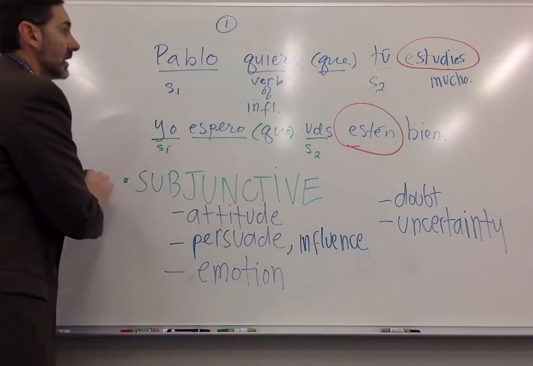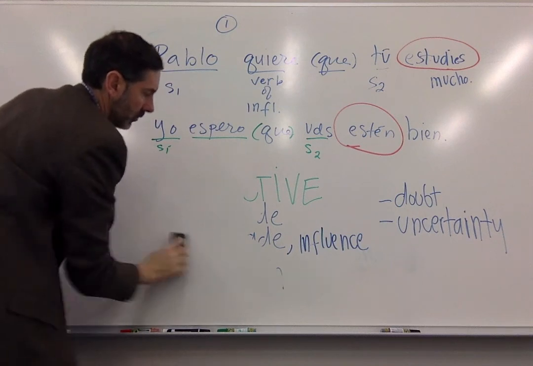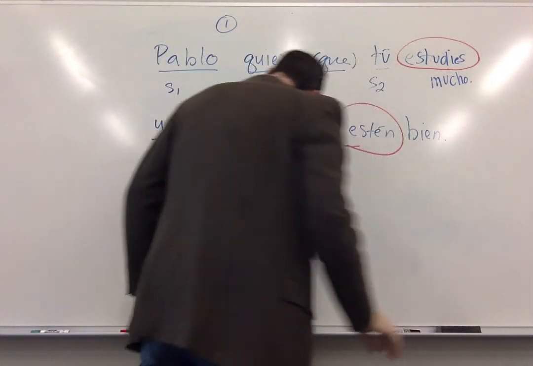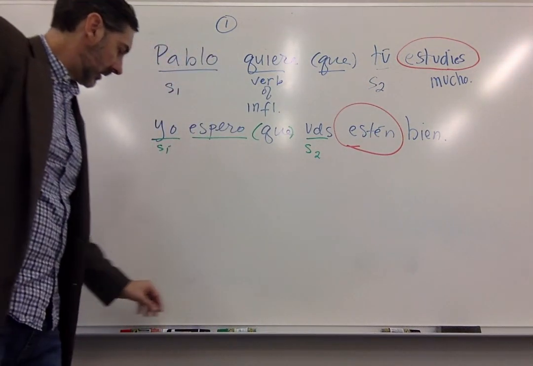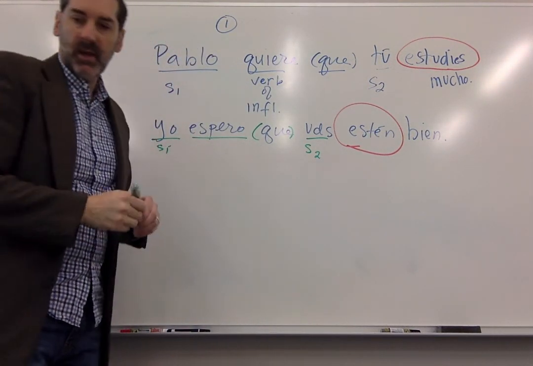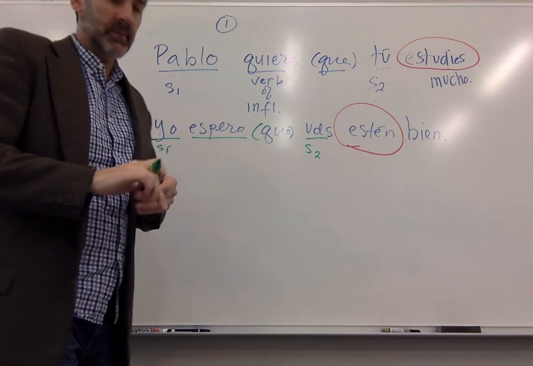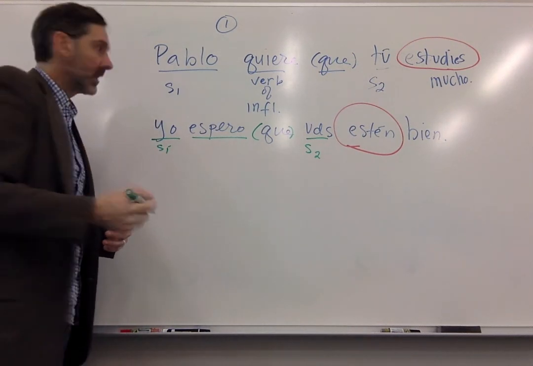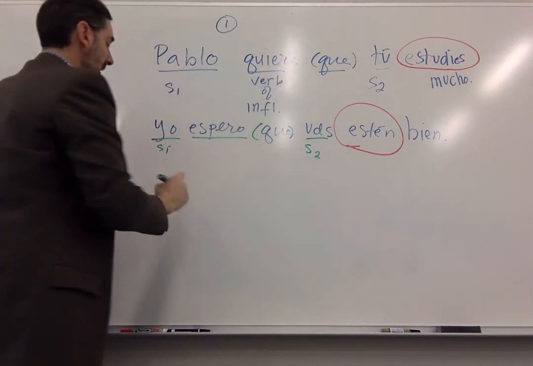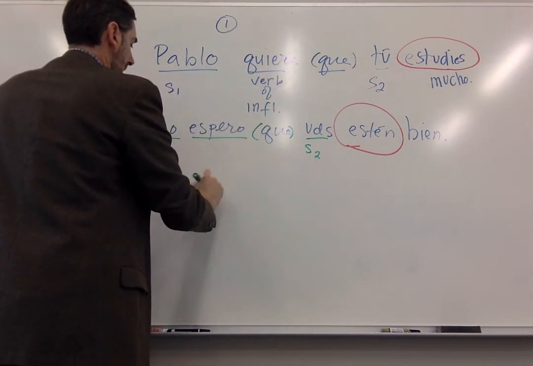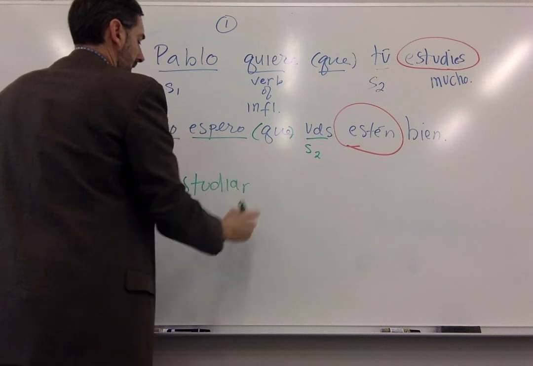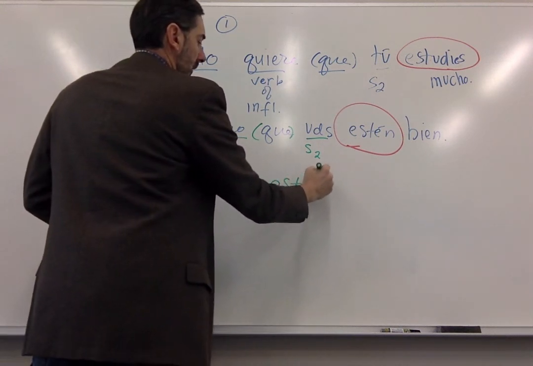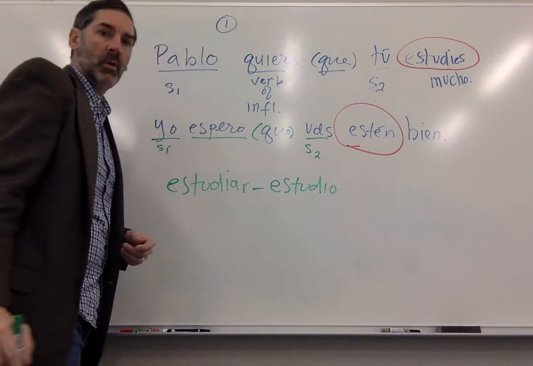Okay, vamos a ver. Let me erase this, give us more space on the board here. And let's look at a few verbs on how we conjugate present subjunctive. It's just like the formal commands we studied in the previous lesson. So I'll take my verb estudiar, all right? I'll take the yo form, estudio.